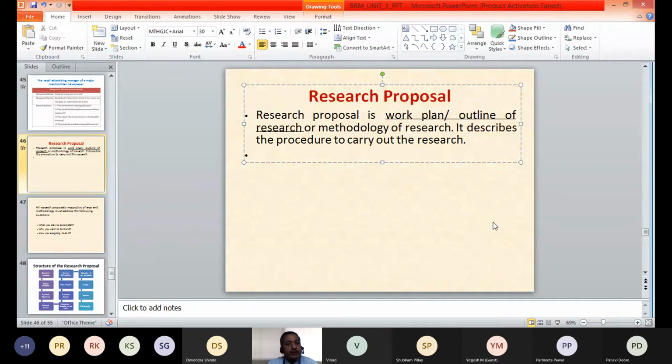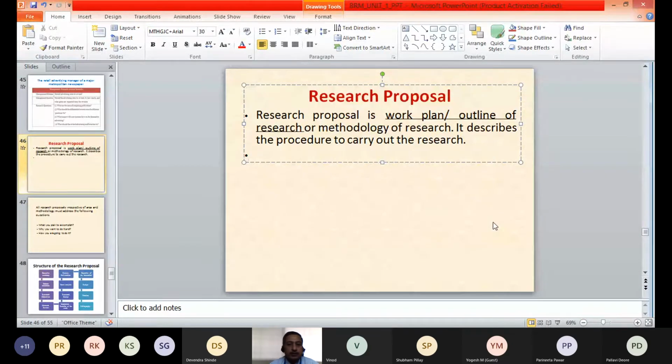In this plan he has to specify everything about the particular research: how he will conduct it, what instruments he will use, what the cost will be, how much time he will require. Everything he will have to specify and present to the decision makers or the top management. And once this research proposal is approved by the management, then they can go further to conduct the actual research. Therefore, you will see that this research proposal is very important.